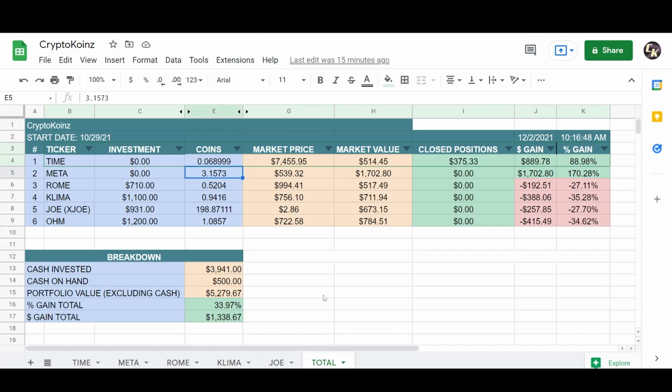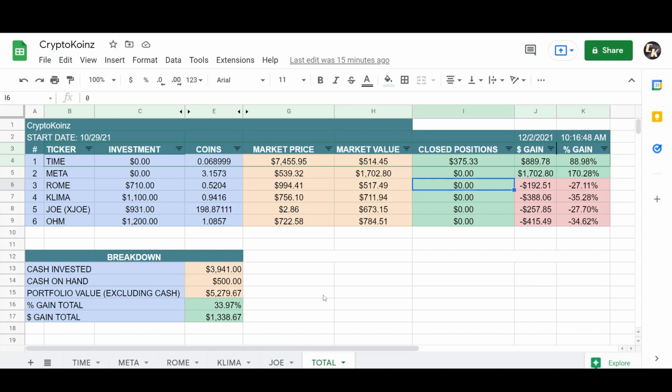So looking very nice. The next position I have here is DAO. This is my latest investment. I've so far averaged into this position. I bought it twice and my total investment is $710. I currently have 0.5204 coins. The market price for DAO currently is around $994. The market value of my position is $517.